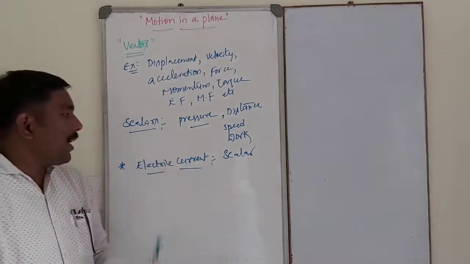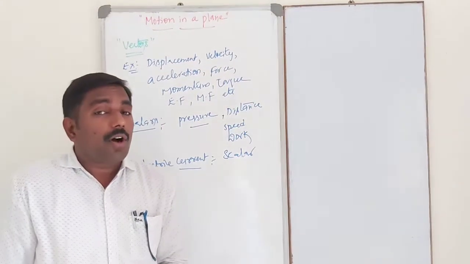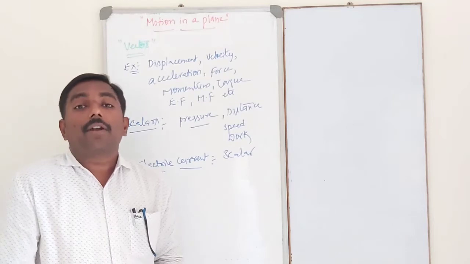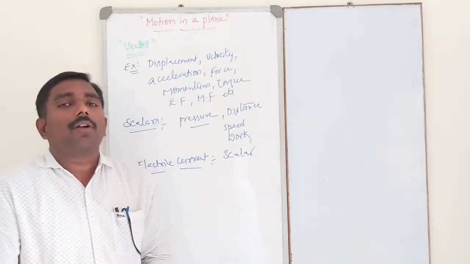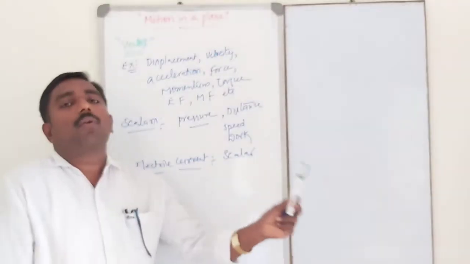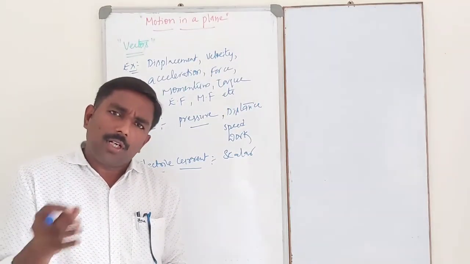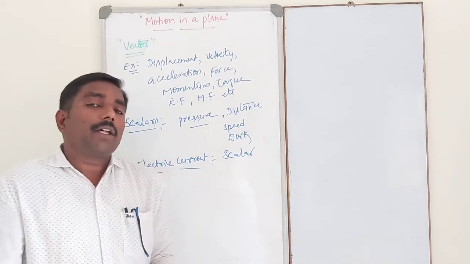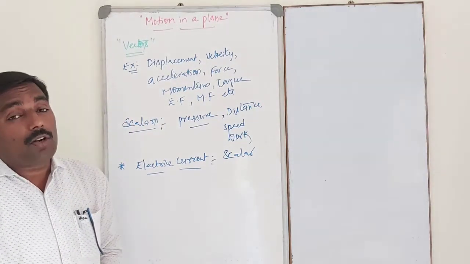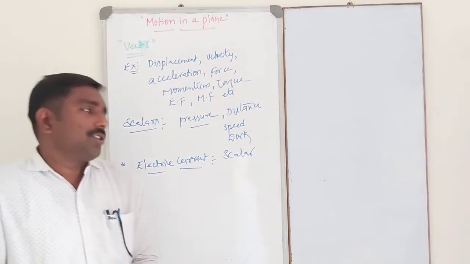However, it is a scalar quantity because it does not obey the law of vector addition. It has both magnitude and direction, but it is a scalar. Why? Because it does not obey the law of vector addition.